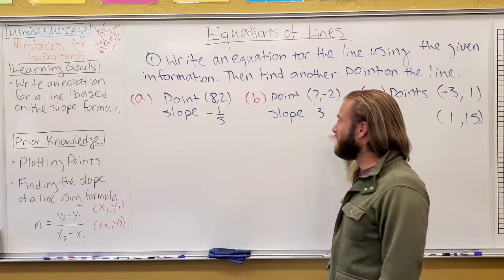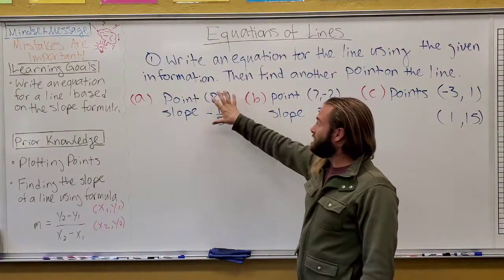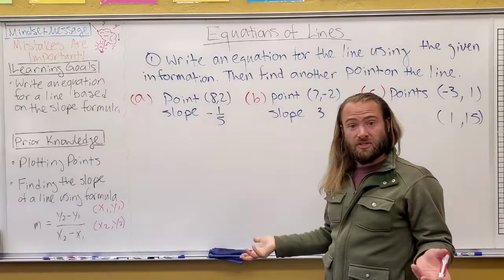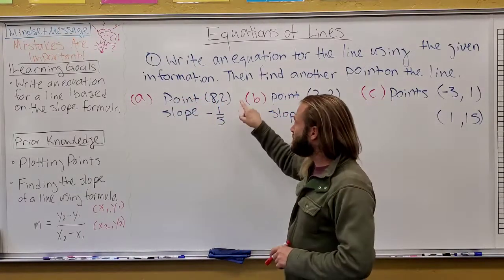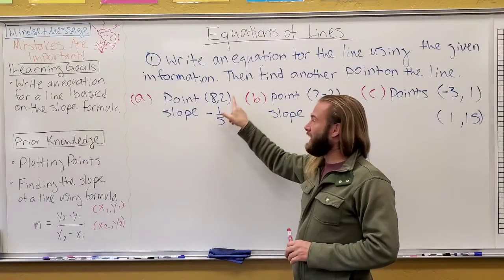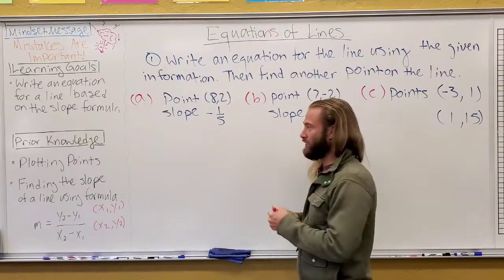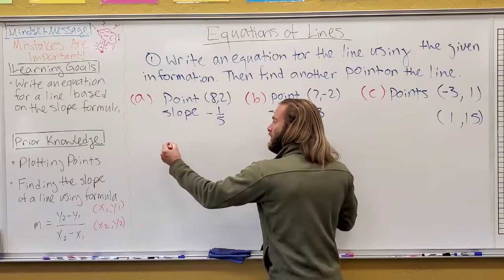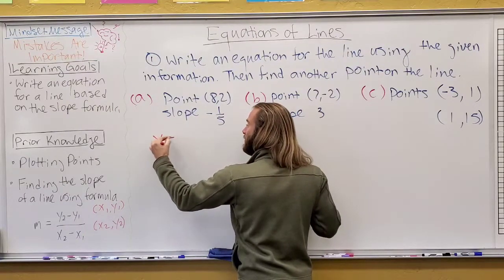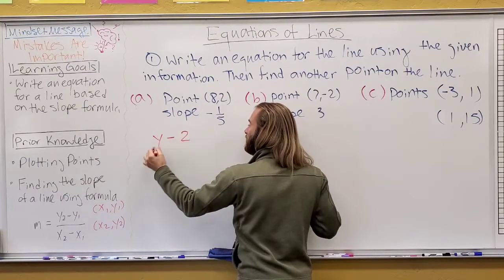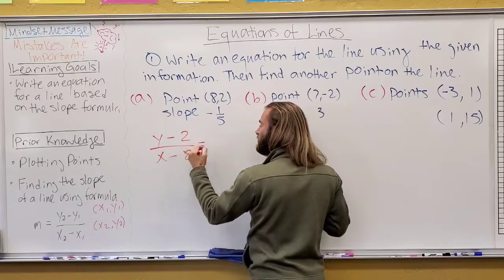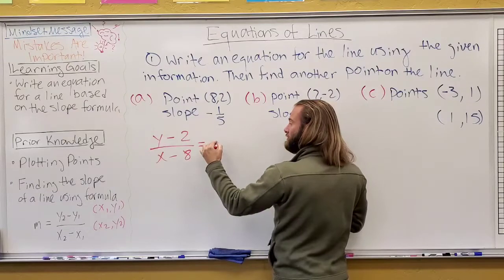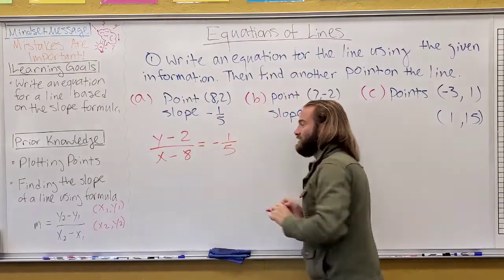Okay, here's 3 different practice problems. We've given you some information and you want to find an equation for the line based on that information. So this one we gave you the slope already and then 1 point, so we can just build that equation. So we'll do A together real quick. Remember that it's y minus the y coordinate over x minus the x coordinate equals the slope. So in this case equals -1/5.